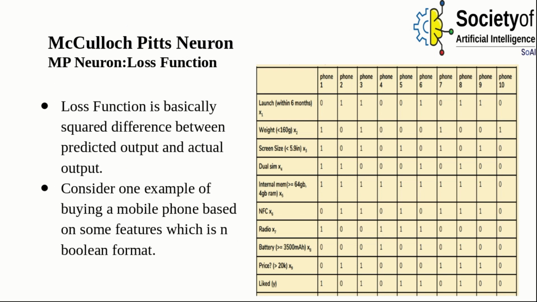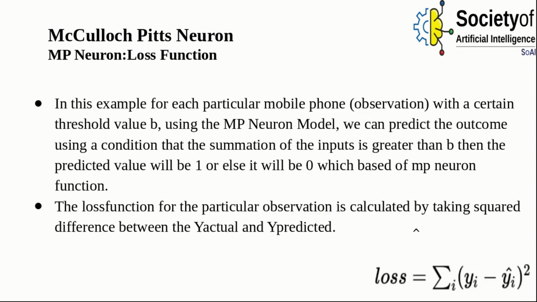So, loss function. Loss function is basically the square difference between the predicted output and the actual output. Consider one example of buying a mobile phone based on some features which are in Boolean format. In this example, for each particular mobile phone with a certain threshold value b, using the MP neuron model, we can predict the outcome using a condition: if the summation of the inputs is greater than b, then the predicted value will be 1, or else it will be 0, which is based on the MP neuron function.